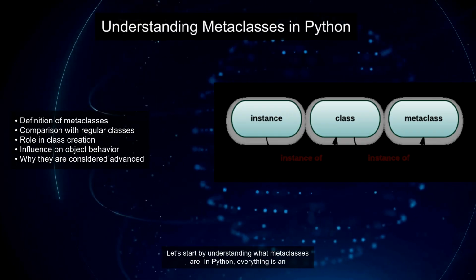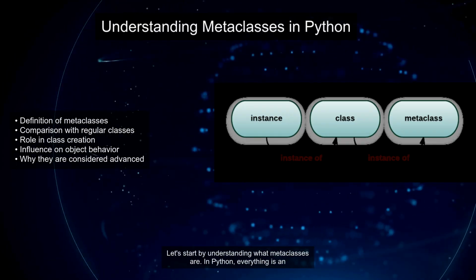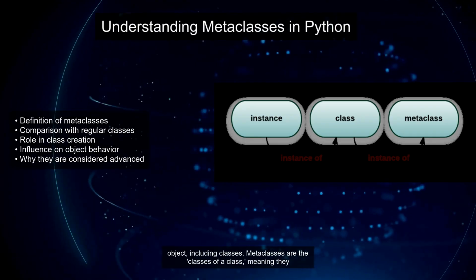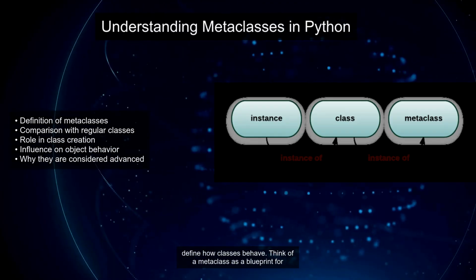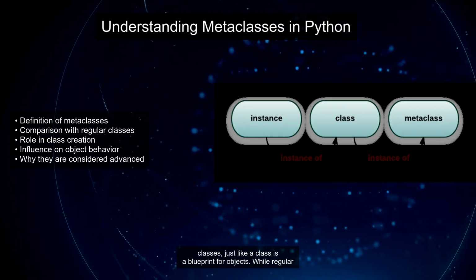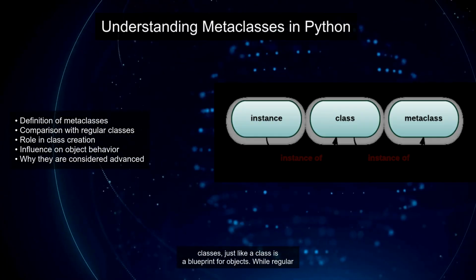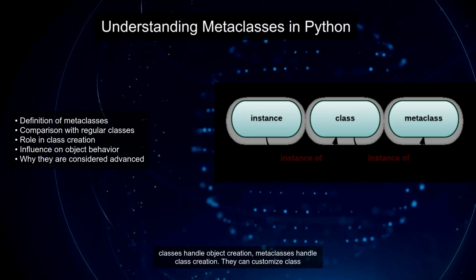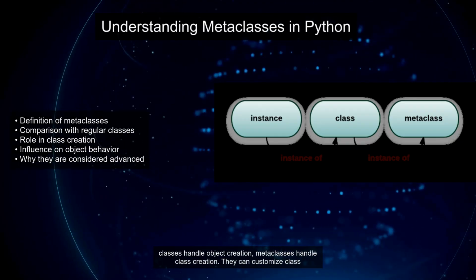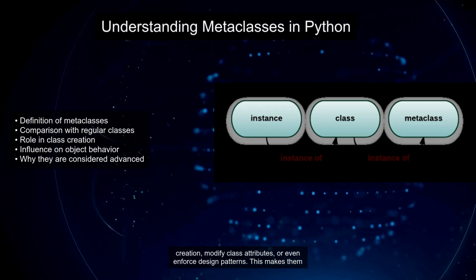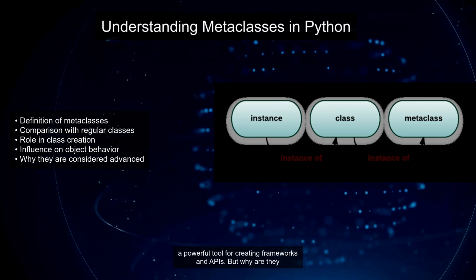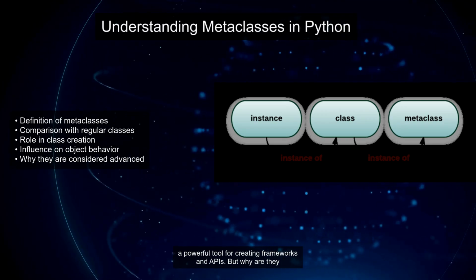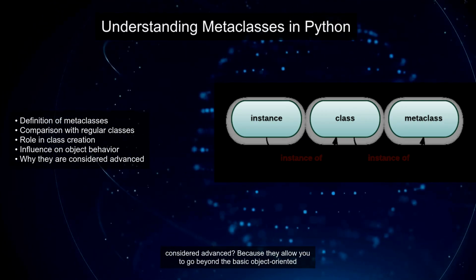Let's start by understanding what metaclasses are. In Python, everything is an object, including classes. Metaclasses are the classes of a class, meaning they define how classes behave. Think of a metaclass as a blueprint for classes, just like a class is a blueprint for objects. While regular classes handle object creation, metaclasses handle class creation. They can customize class creation, modify class attributes, or even enforce design patterns. This makes them a powerful tool for creating frameworks and APIs.